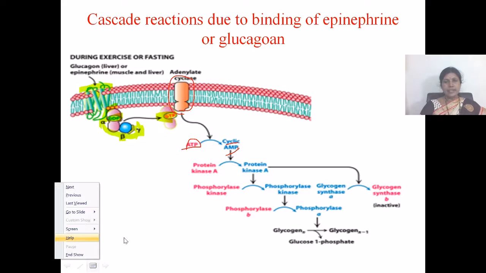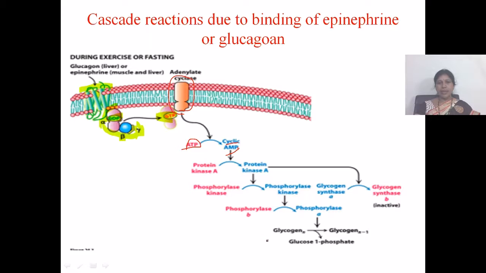Sutherland discovered the mechanism of action of the hormone epinephrine via cyclic AMP. So epinephrine is the first messenger and cyclic AMP is the second messenger. For this discovery, he was awarded the Nobel Prize in 1971.